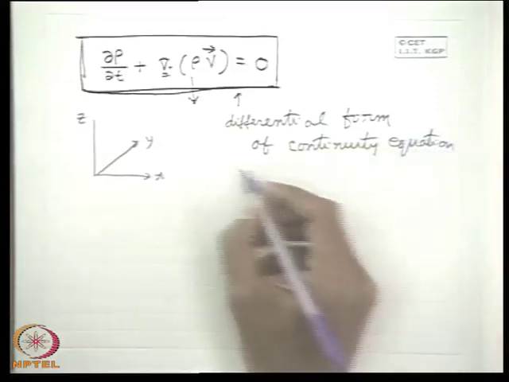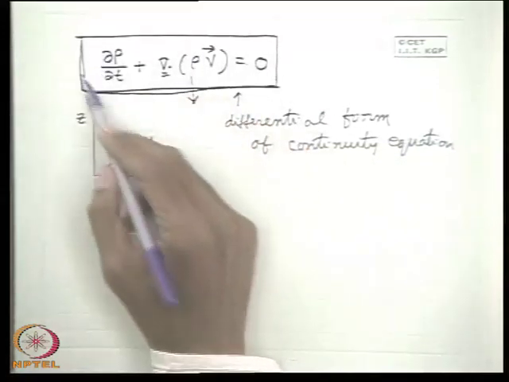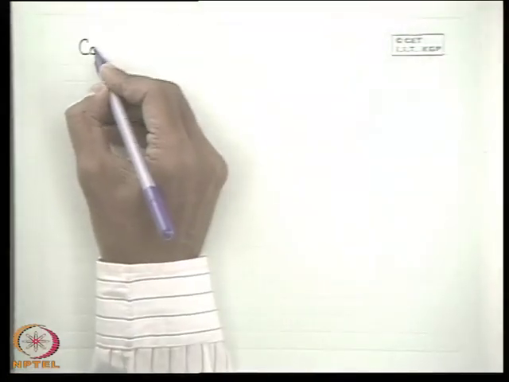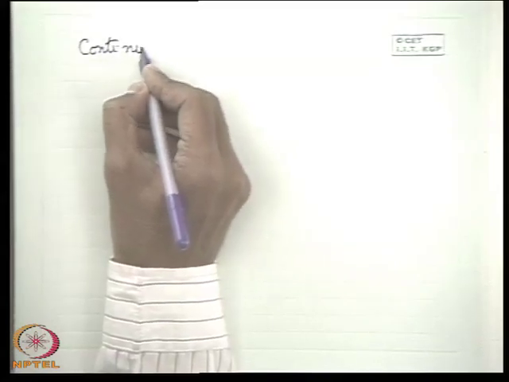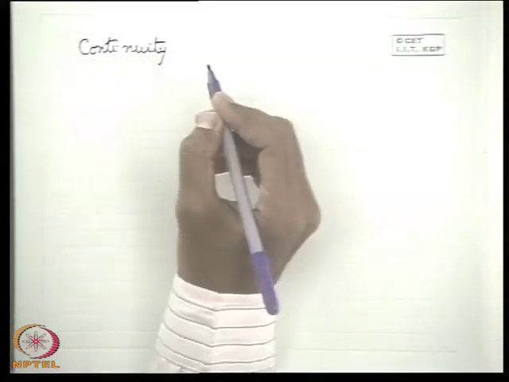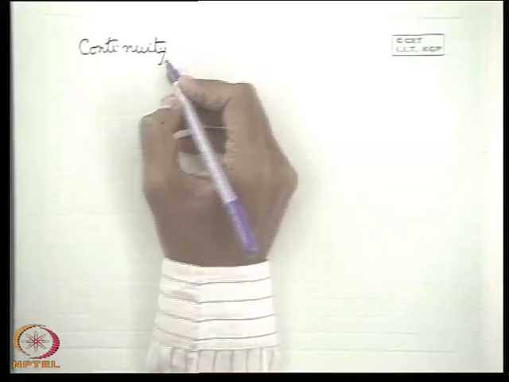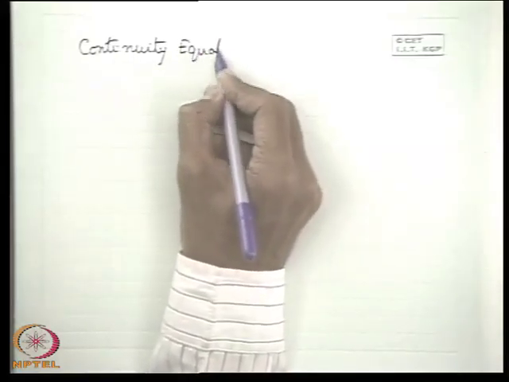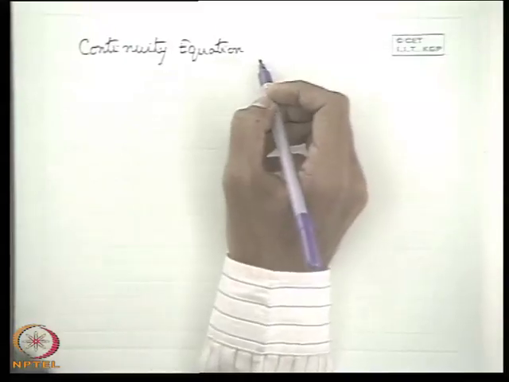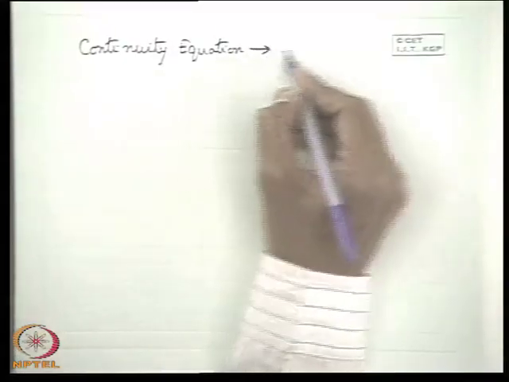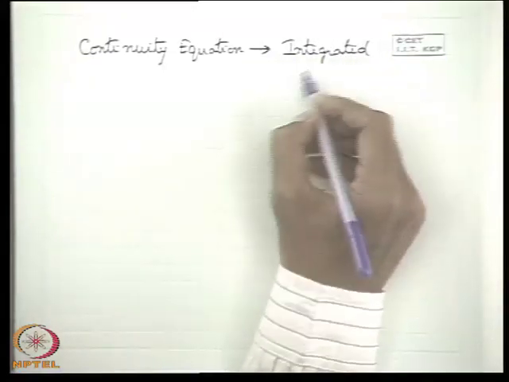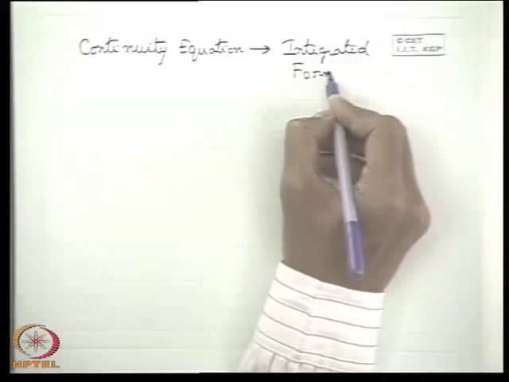Now today we will deduce another form of the continuity equation, which is known as the integral form. The continuity equation means the same thing, that is, the equation derived from the same principle of conservation of mass applied to a control volume. That is the continuity equation by its physical significance, and now we take its integrated form. Earlier we discussed the differential form, now the integrated form.